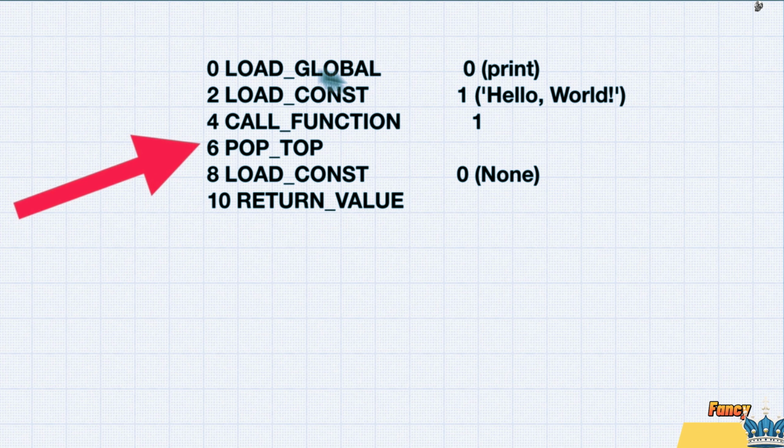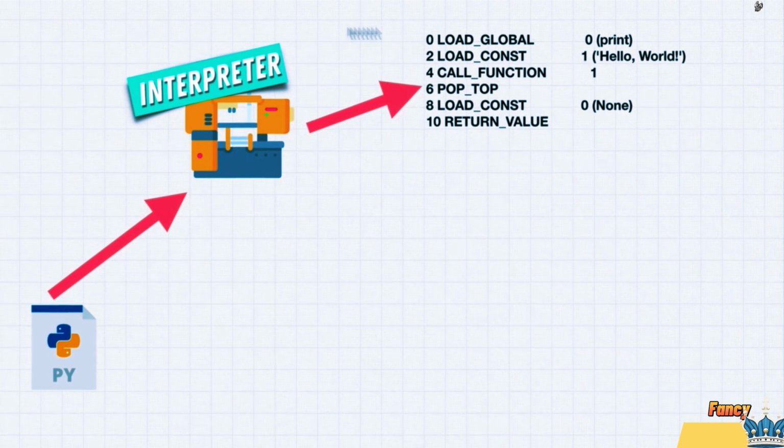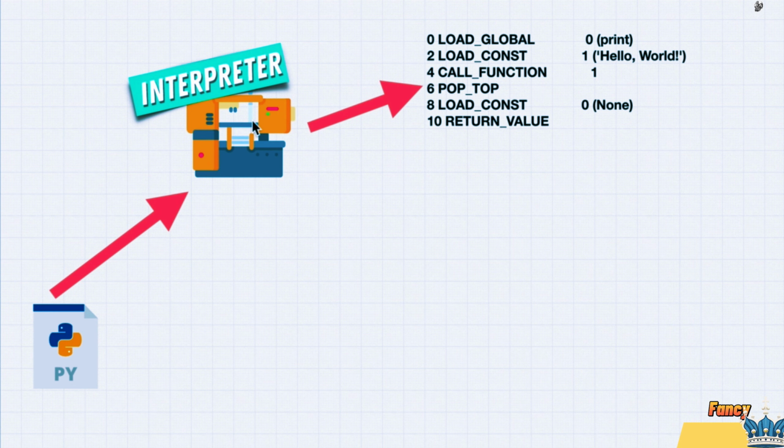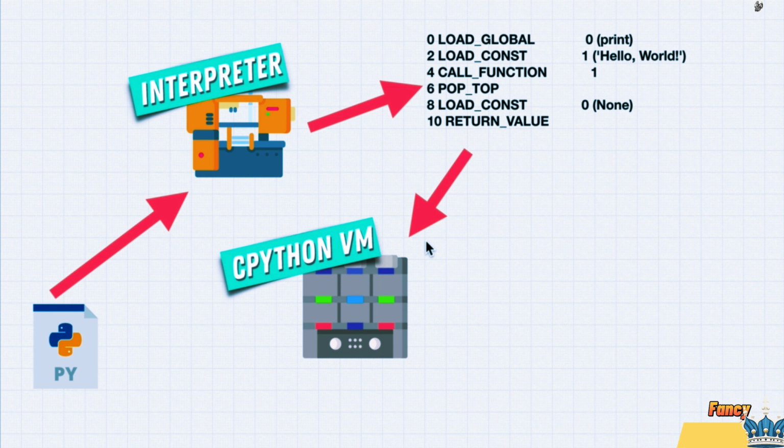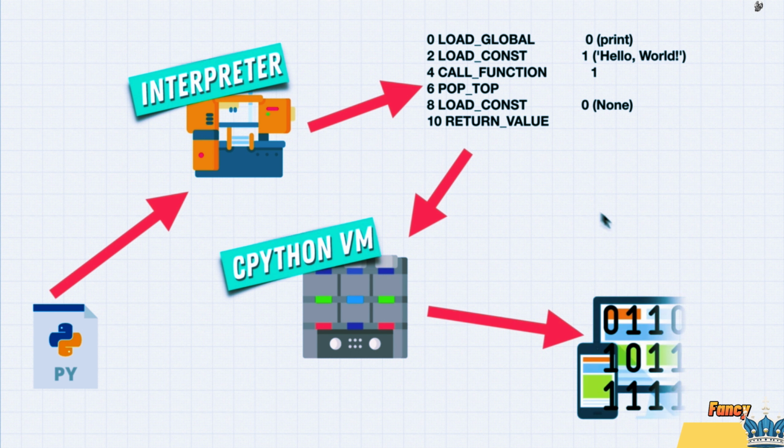And even for me, I don't know bytecode. This looks pretty confusing, just for printing hello world to the screen. Well, the interpreter does that automatically for us. We don't see it, it's behind the scenes. Now, once it creates a bytecode that is closer to machine code, it then uses the CPython virtual machine, again, just something that runs this code, and then this code gets run on our machine.